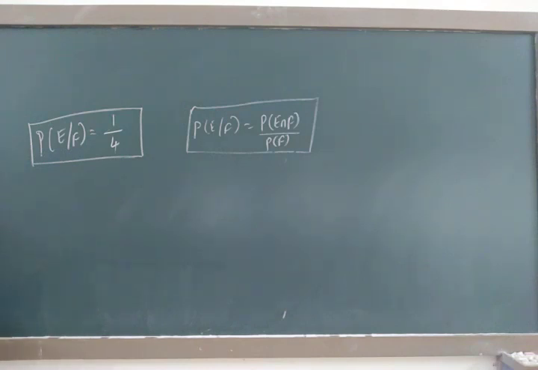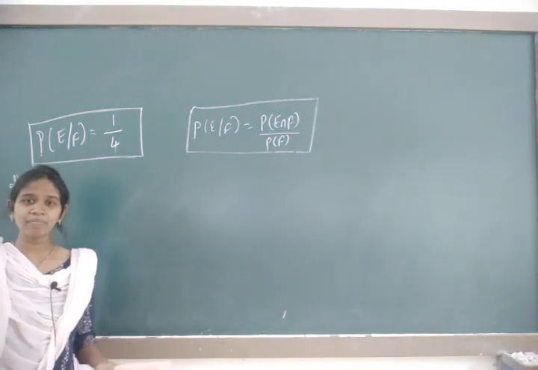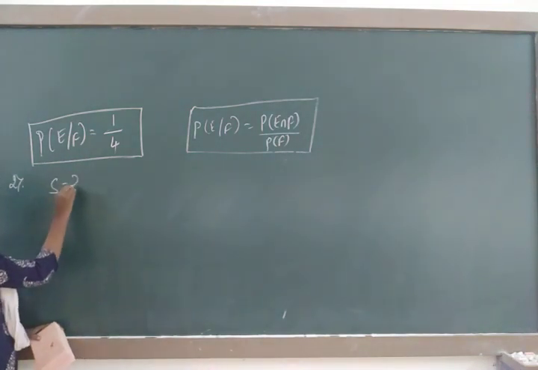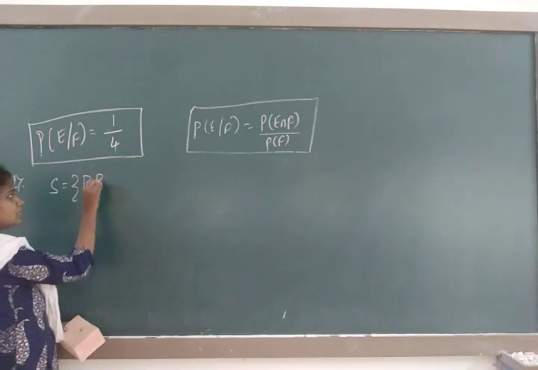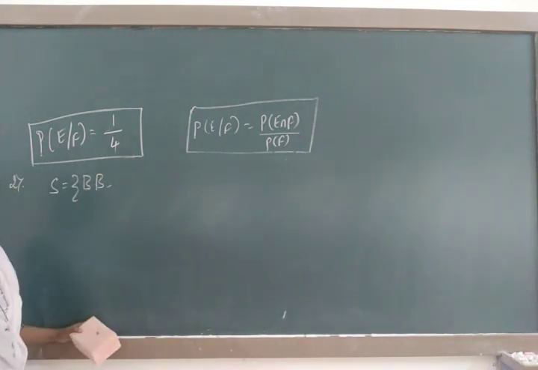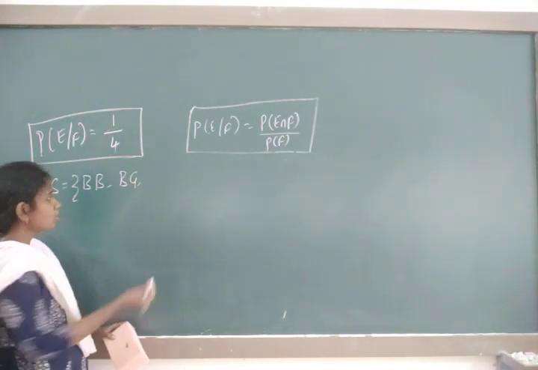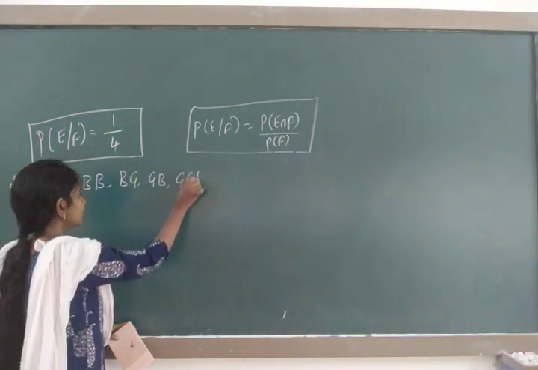What is that one more example? Let us take a second experiment. Let us take a family that has two children. We know that. Now if the family has two children, what are the possible outcomes? S is equal to: the first one is a boy and the second is also a boy, or the first one is a boy and the second one is a girl, or girl, boy, or else girl, girl.